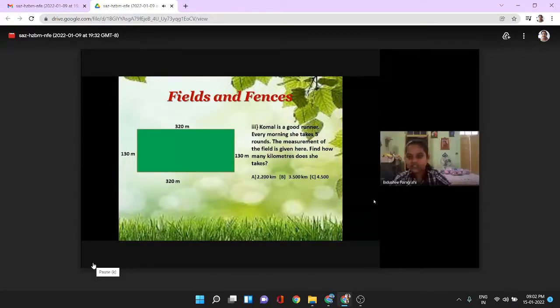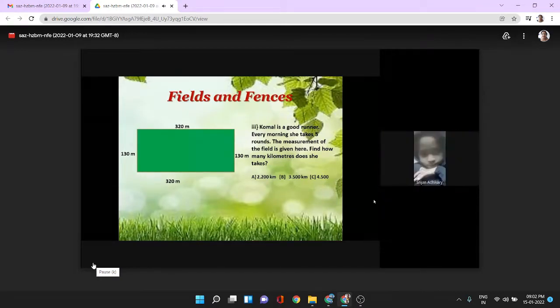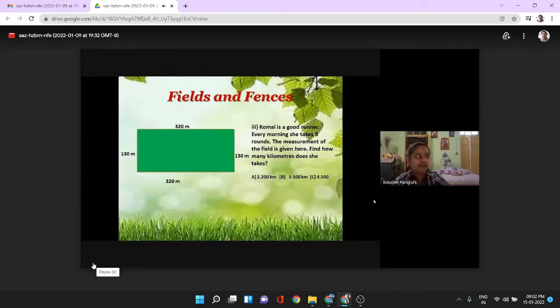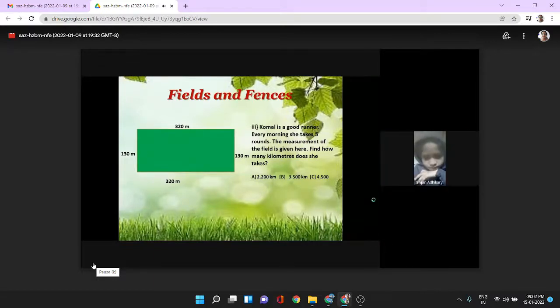Question number 3. Komal is a good runner. Every morning she takes 5 rounds. The measurement of the field is given here. Find how many kilometers she runs. Option A 2.200 kilometers, option B 3.500 kilometers, or option C 4.500 kilometers.